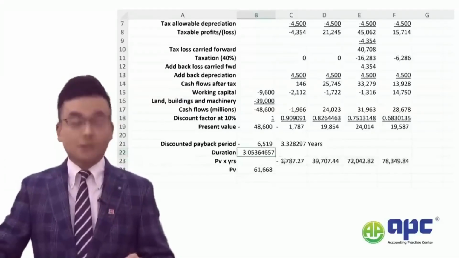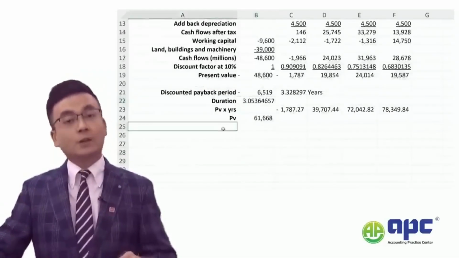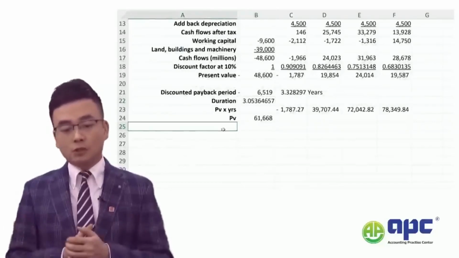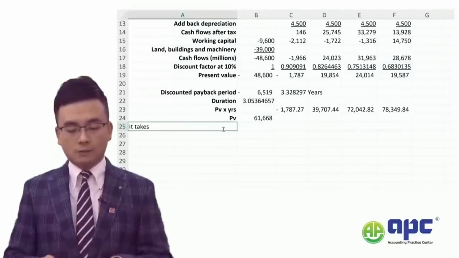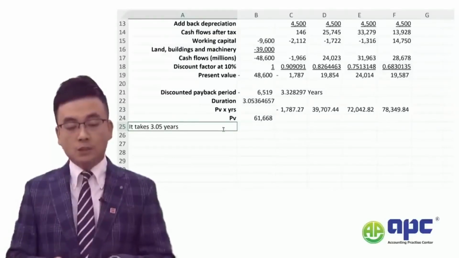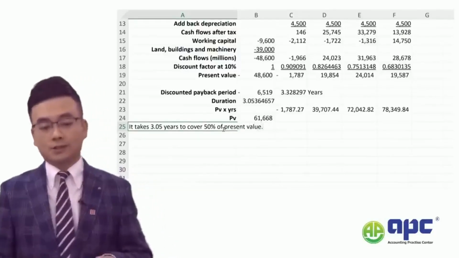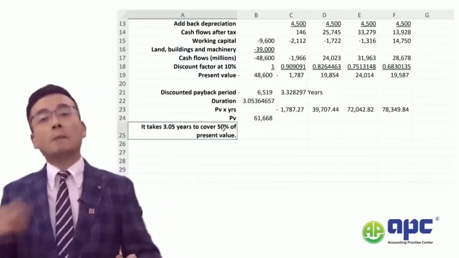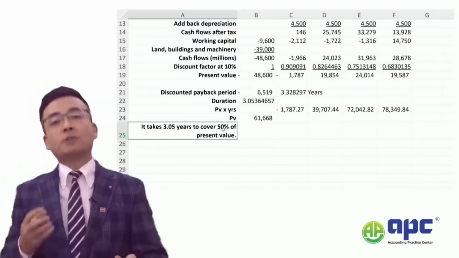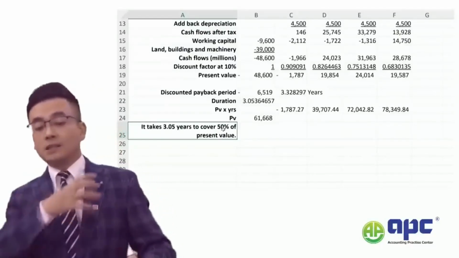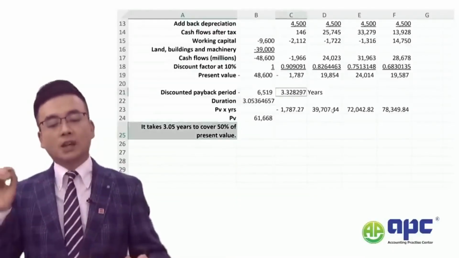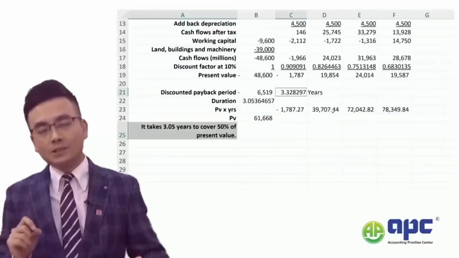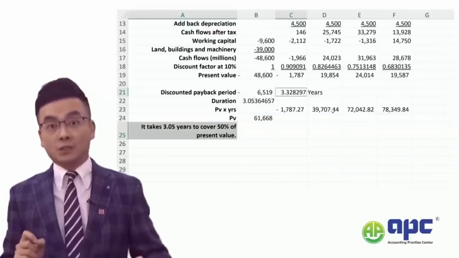That becomes 3.05. As the final step in the exam, I will need to tell the examining team what I mean by duration. Duration, in this case, simply means it takes 3.05 years to cover 50% of the present value from the project. And that's it. You will get an extra mark by explaining that 50%. But 50% does not necessarily mean it's the same as the discounted payback, because discounted payback simply means we take 3.32 years to recover 100% of our initial investment.